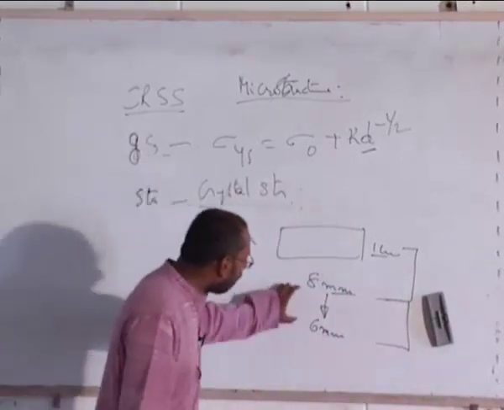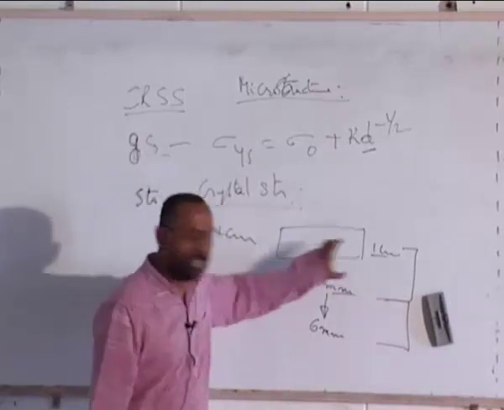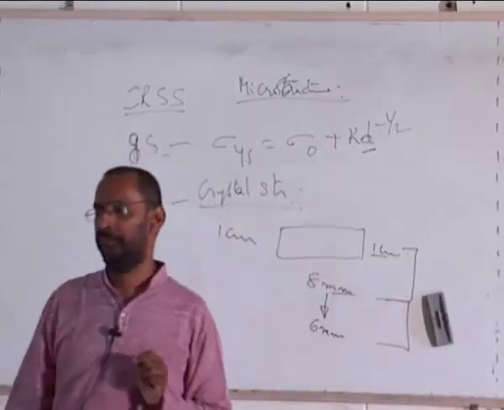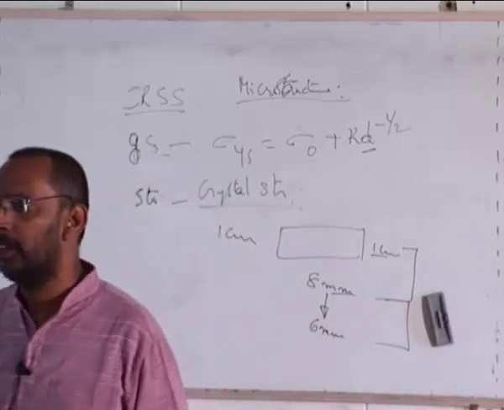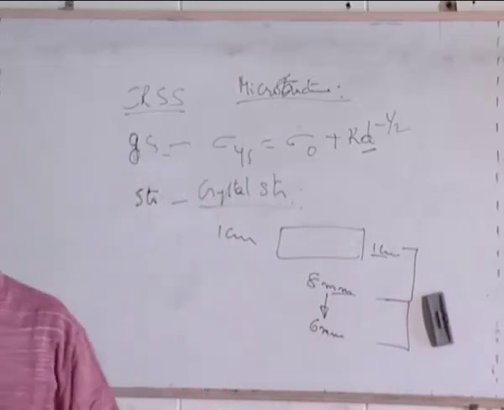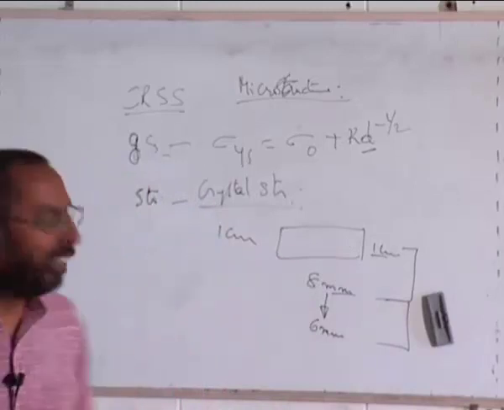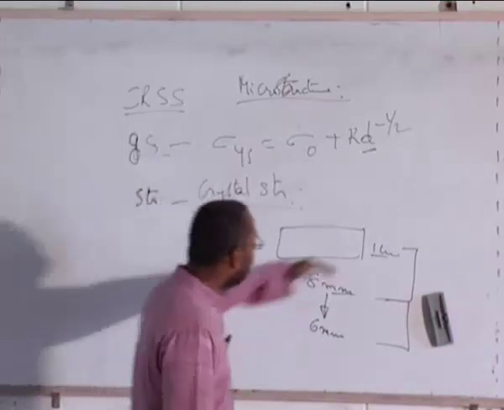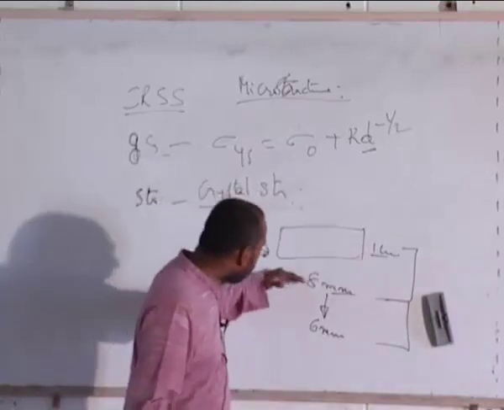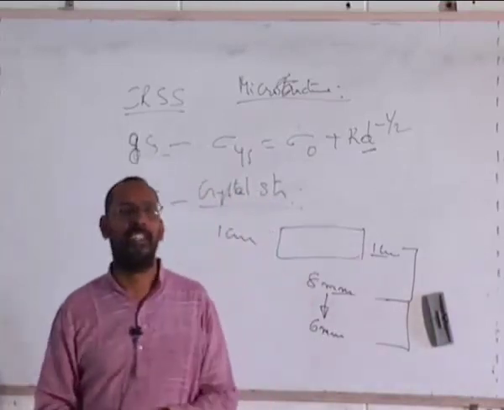Though the total reduction is 2 millimeter here, and 2 millimeter here, in spite of the total reduction being the same, the stress required is not the same.